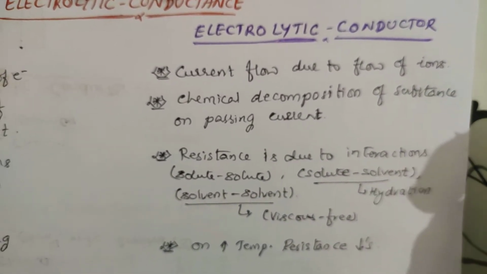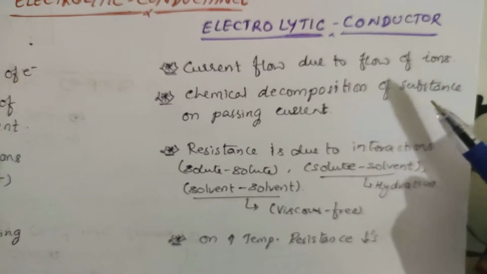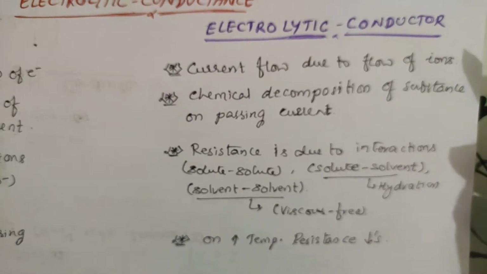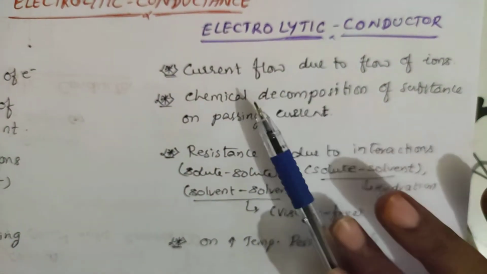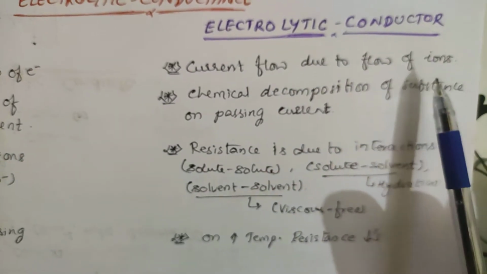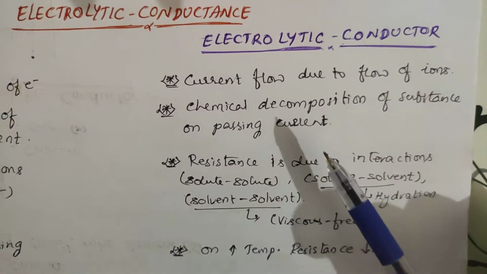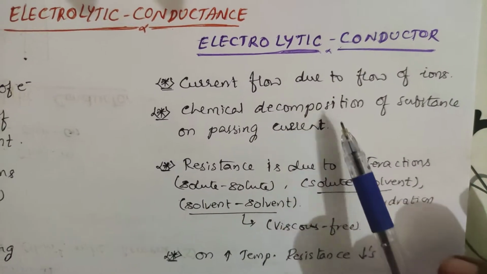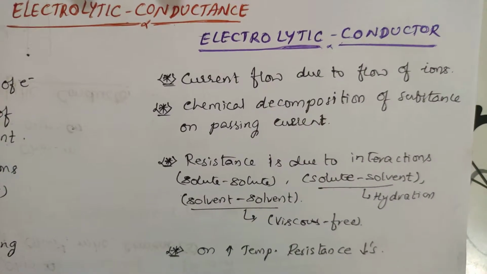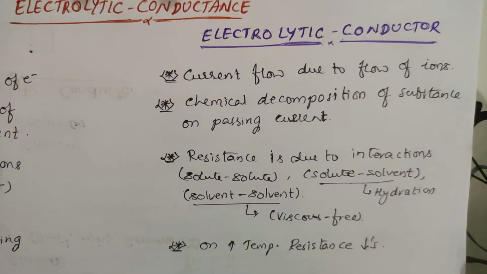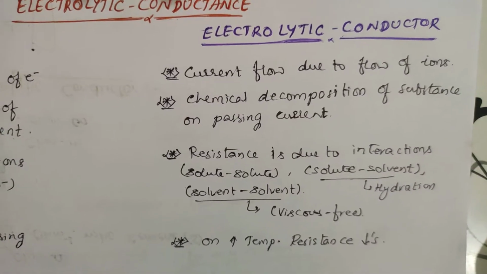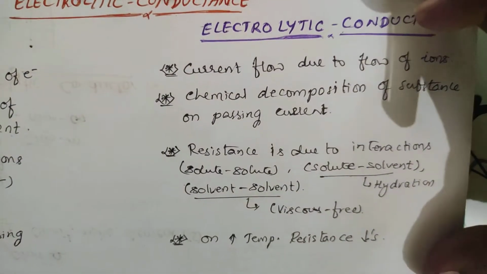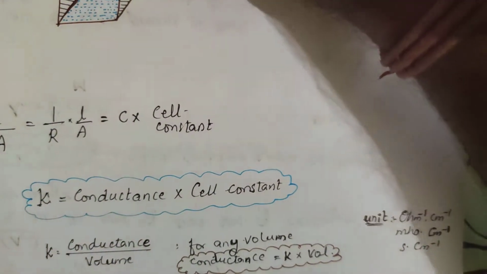The amount of the substance deposited at the cathode or anode, and in that the terms, meaning the conduction, current conduction, that is what we are learning. So in an electrolytic conductor, current flows due to the flow of the ions. Chemical decomposition of the substance will occur in the electrolytic conductor, and resistance in electrolytic conductors is due to solute-solute interaction, solute-solvent interaction, and solvent-solvent interaction. On increasing the temperature in an electrolytic conductor, what happens? The resistance decreases so that the conductance goes on increasing.